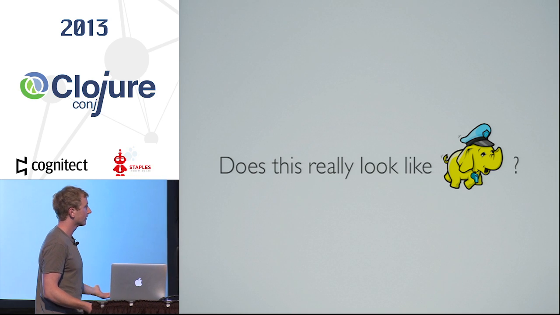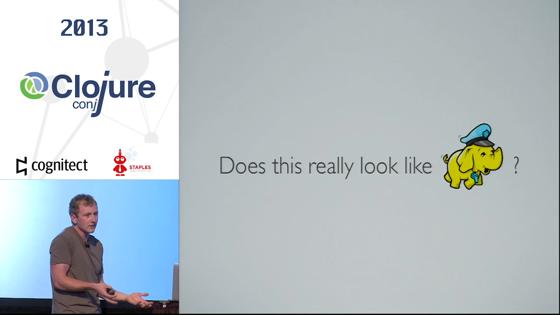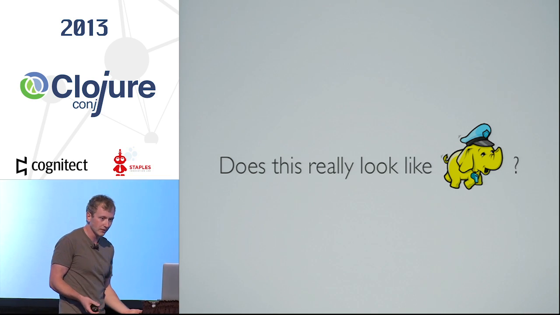So that was the question, right? Does any of that look like Hadoop? Kind of vaguely, but it looks more like Cascading, and really it just looks like a bunch of green circles with lines between them.